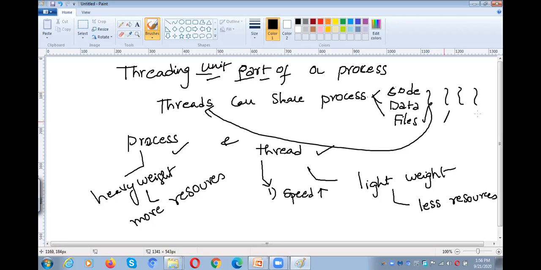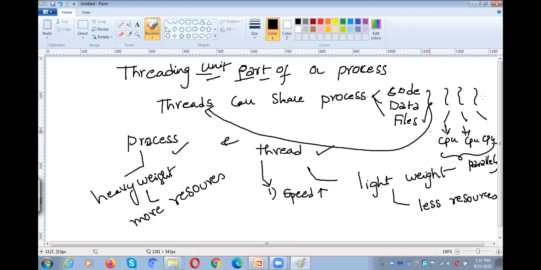These 3 threads are parts of the process, and they can be assigned to individual CPUs. So all 3 threads can run parallelly, and automatically we can complete the task within less time.